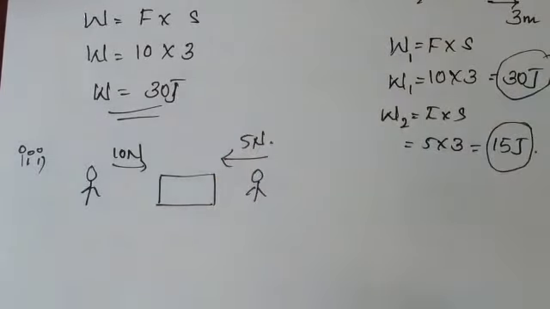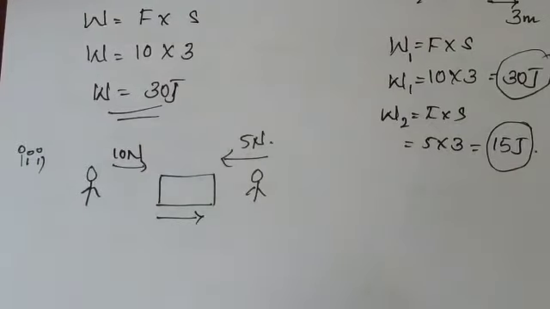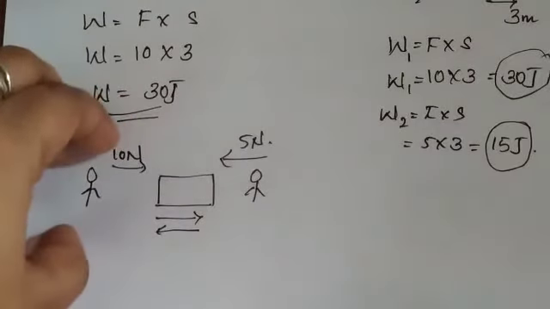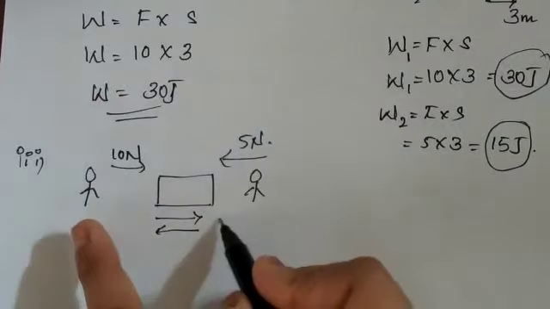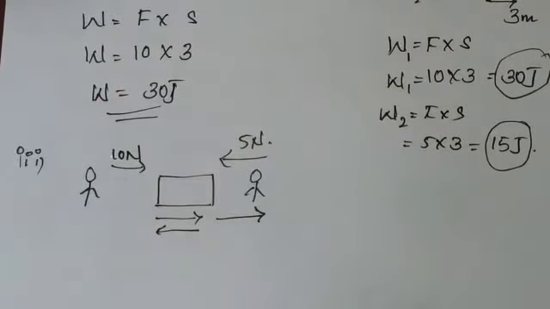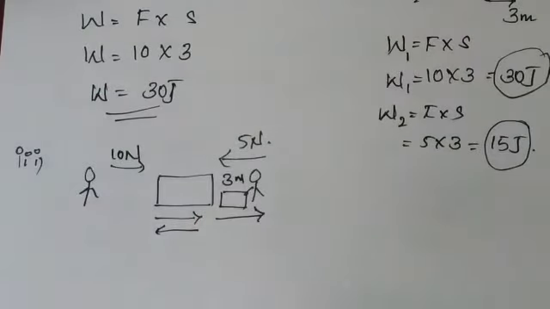Now you can see where the box will move, whether in the direction in which you are applying the force or in the other direction. Who is applying more force here? You are applying more force. That means this box should move in this direction, isn't it? For example, some distance it has moved. Take this 3 meter distance only.